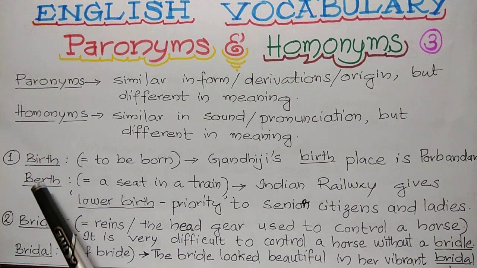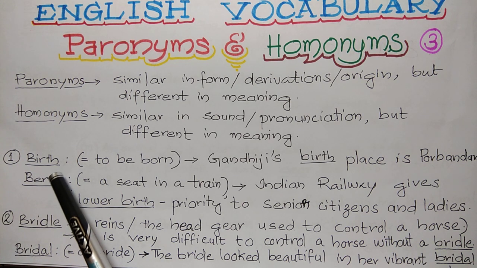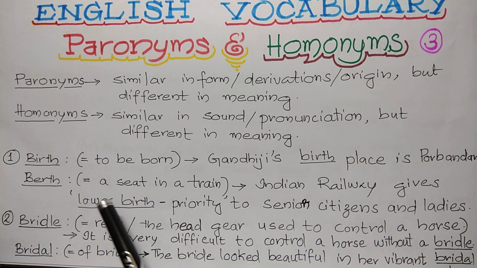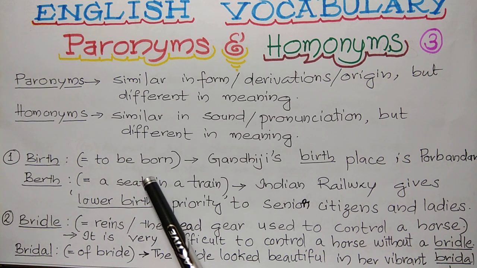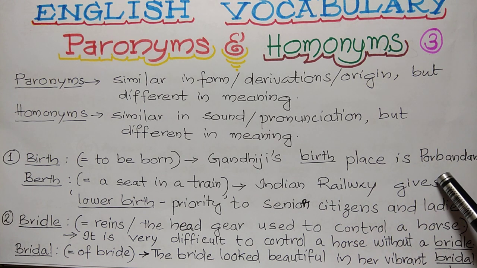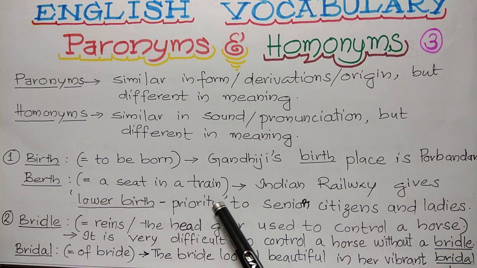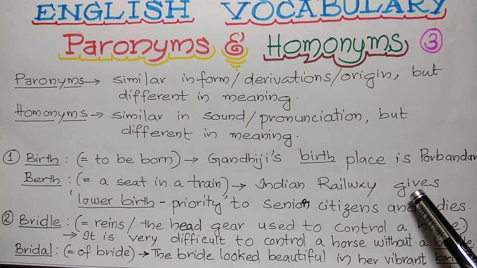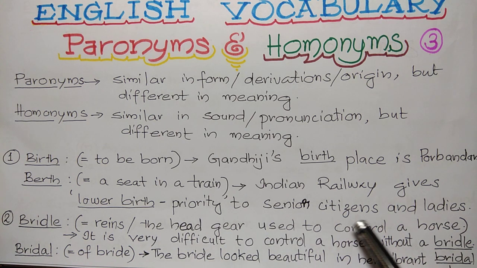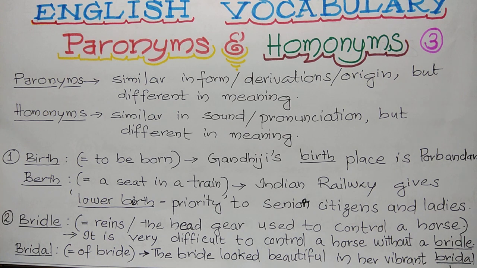See the first one, birth, berth. Both sound the same. B-I-R-T-H, B-E-R-T-H. First one means to be born. See the example. Gandhiji's birthplace is Porbandar. Second one, B-E-R-T-H, berth, a seat in a train. Indian Railway gives lower berth priority to senior citizens and ladies. So this is B-E-R-T-H, berth, that is a seat in a train.